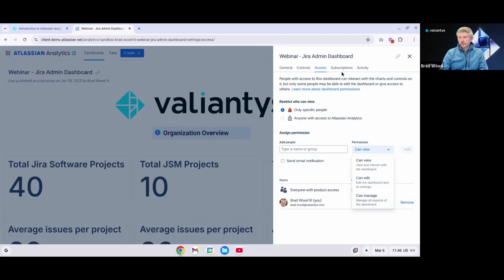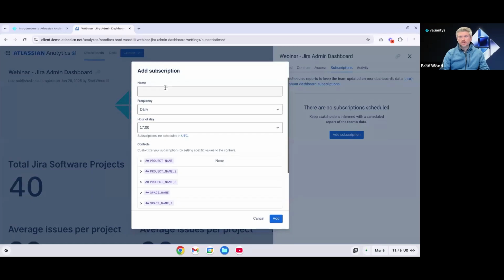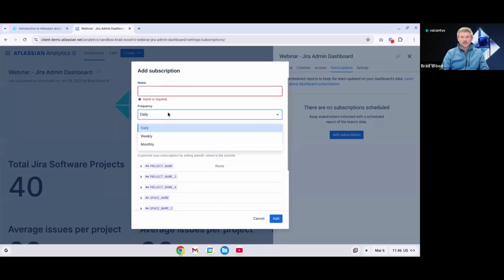We can configure subscriptions to our dashboard. So it's a little bit like configuring a filter subscription in Jira. We can send scheduled reports to keep our teams updated on the dashboard's data. This can be helpful to keep our stakeholders informed without requiring them to log into analytics. So we simply click add subscription. We'd give it a name. We select a frequency, so daily, weekly, or monthly.